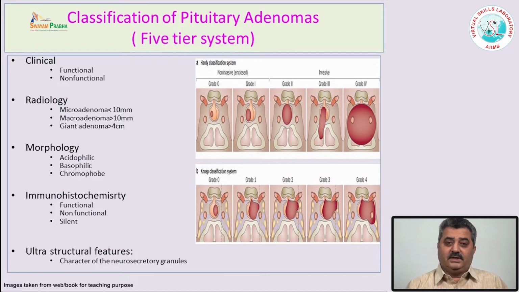And depending upon the size, pituitary adenomas based on radiology may be microadenomas, which are less than 10 millimeter, or they may be macroadenomas, which are more than 10 millimeter but less than 4 centimeter. Any pituitary adenoma which is more than 4 centimeter, we use the terminology giant pituitary adenomas.